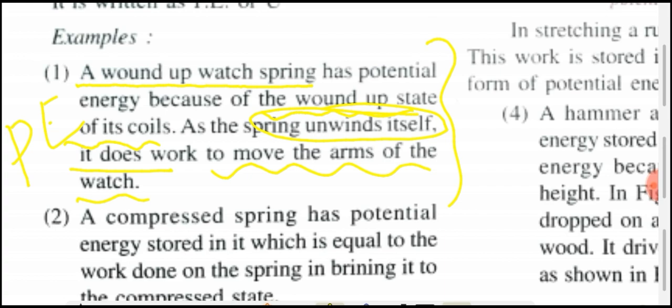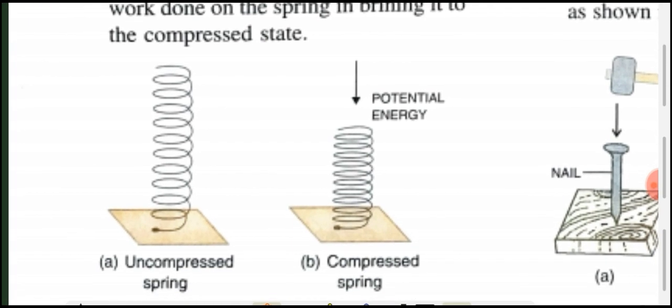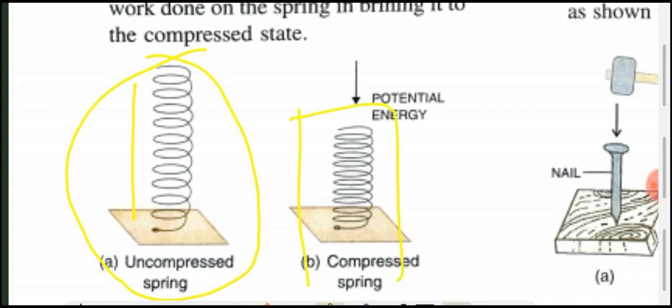Another example is a compressed spring. A compressed spring has potential energy stored in it, which is equal to the work done on the spring in bringing it to the compressed state. See, here is a diagram. The first diagram shows the uncompressed spring. While compressing it, the length is reduced this much, and potential energy is possessed here.